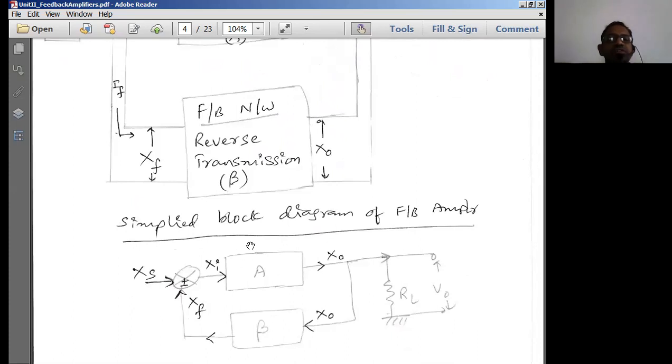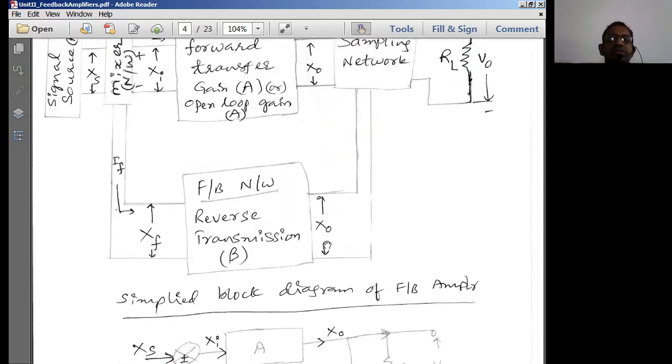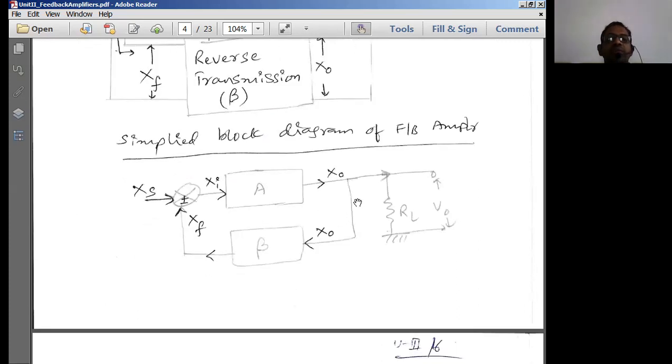In the last session, we discussed the various terms such as Xi, which is the input signal, X naught, the output signal, and XF, the feedback signal. Similarly, IF is the feedback current, and XS is the input signal source. So we can simply draw the schematic diagram something like this.